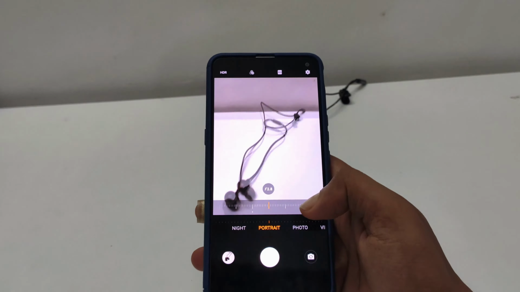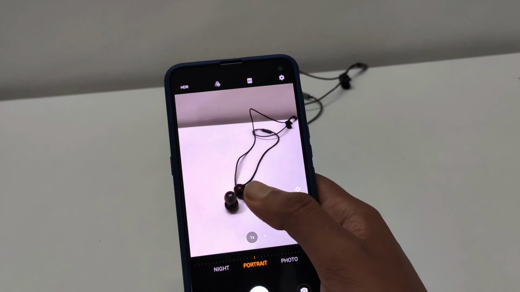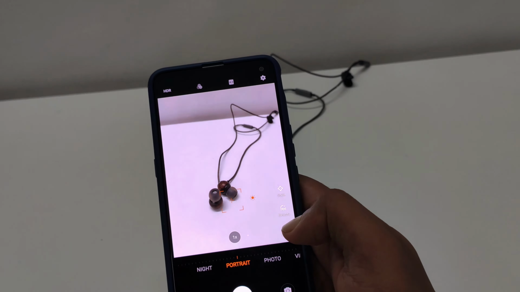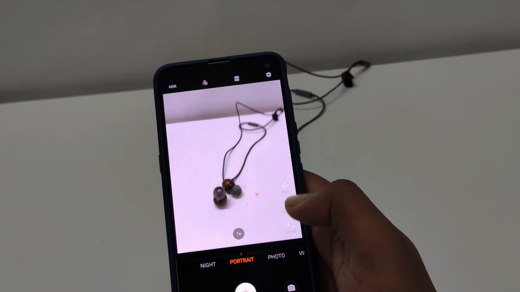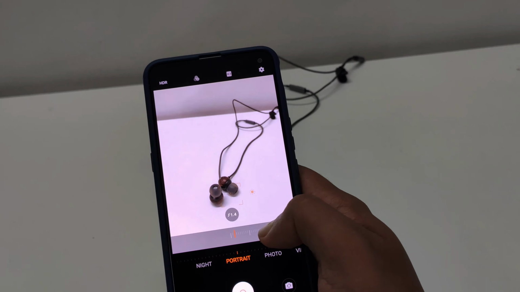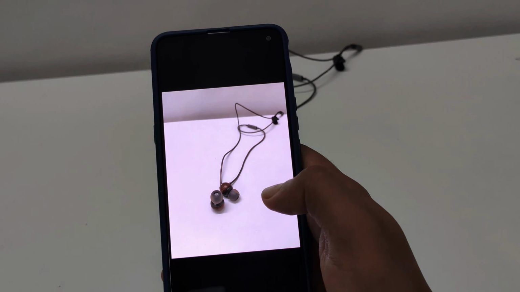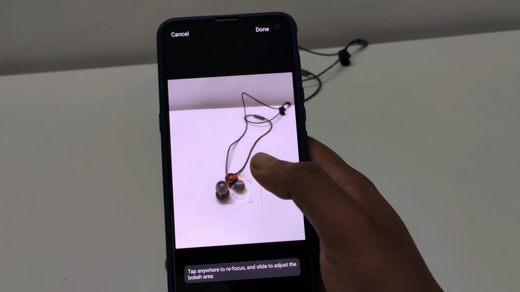Now the issue with that portrait shot was it was a bit, what can I say, it's a bit fake. The portrait looked very fake, it did not look very real. But the gallery allowed you to actually change the bokeh effect after the photo was taken. And that's really cool because a lot of people take the portrait shot in a hurry but don't really control the bokeh effect.